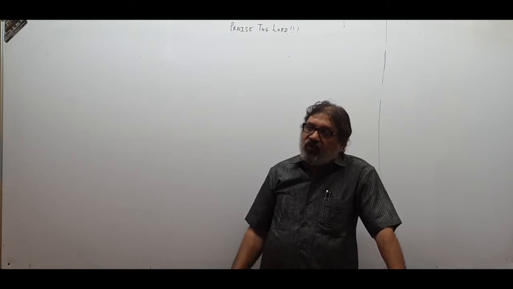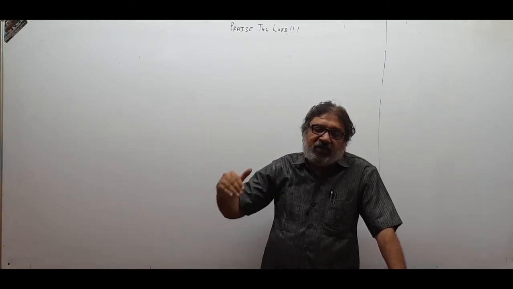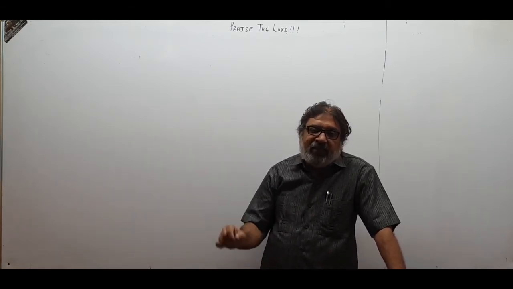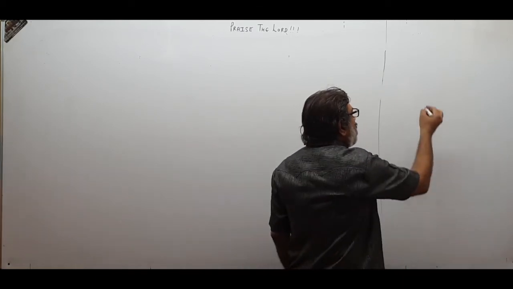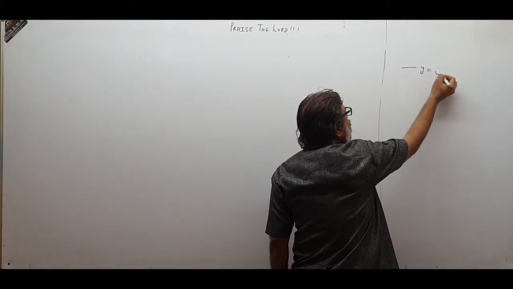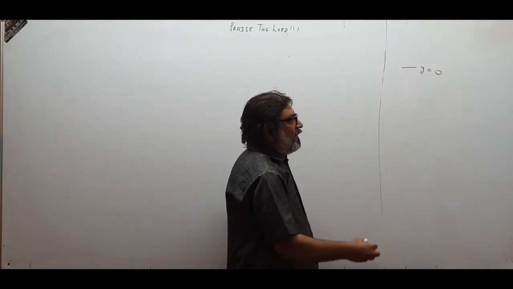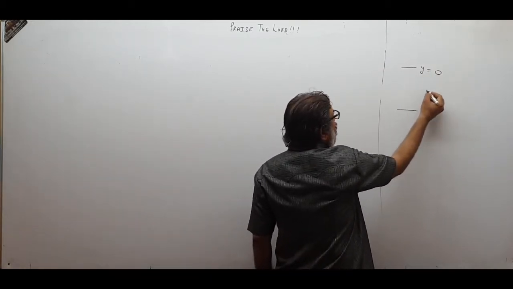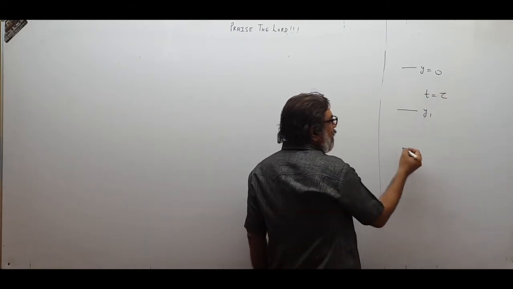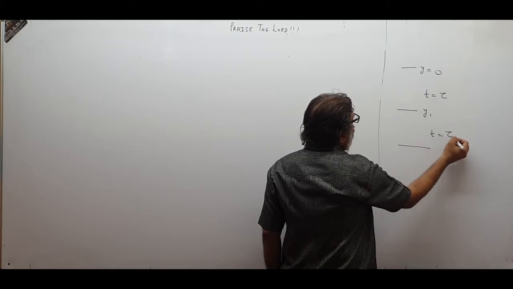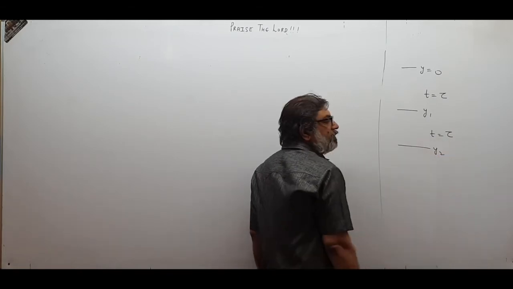We want to see whatever distance was covered by the body in equal time intervals given to it. As the body falls like this, supposing this is the point y equal to 0, it starts falling from here. In the first time interval tau, the body reaches over here. In another time, t equal to tau, the body reaches point y2.